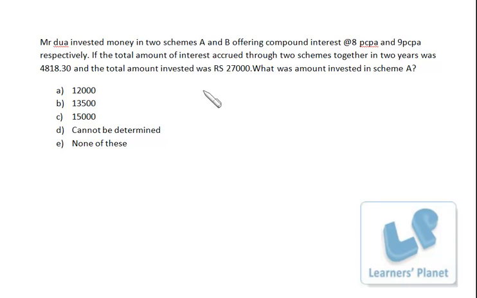Now see, I assume the amounts are X and Y. Now X amount at 8% and Y amount at 9%, right? And after 2 years, the compound interest will be what? X into (1.08 square minus 1) on X amount, and similarly on Y amount, and the total interest is 4818.30. Okay. Now you have two ways. The other equation will be X plus Y is equal to 27,000. Either you just solve both the equations, which will be a really time consuming process, or else you can go using the digital root method.